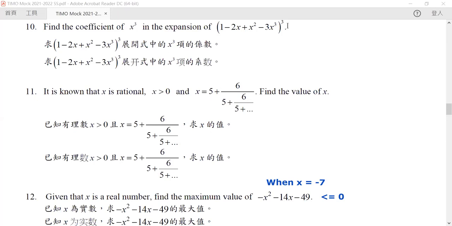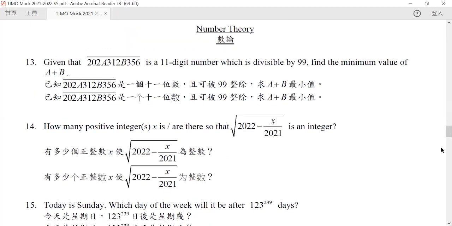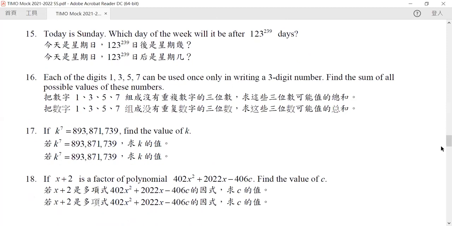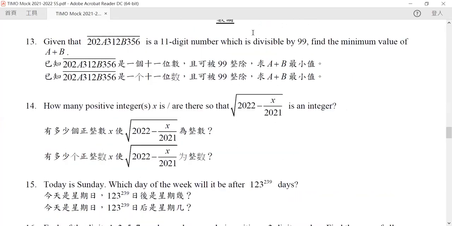Okay, now let's go to our next question, which is question 15, a half of our lesson. Today is Sunday. Which day of the week will it be after this many days? But first, what's the answer of question 13? Question 13 is equal to 12, right? Because we find out that if it needs to be divisible by 9, the possible values of a plus b can only be 3 or 12.